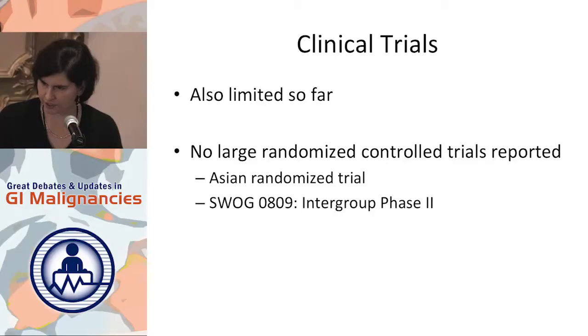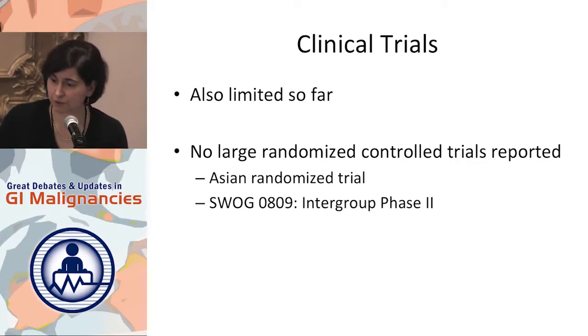So again, that is sort of where we were. There are lots and lots of smaller studies. I thought it would be easier just to go through the big papers rather than go through all of the little studies individually. So what do we do now in terms of clinical trials? So we have no large randomized trials that have reported out yet. There's one small trial that I'll mention briefly just because it's always quoted. And I'll mention in a little bit more detail SWOG 0809, which is an intergroup phase 2, as I said, that's pending now in JCO.